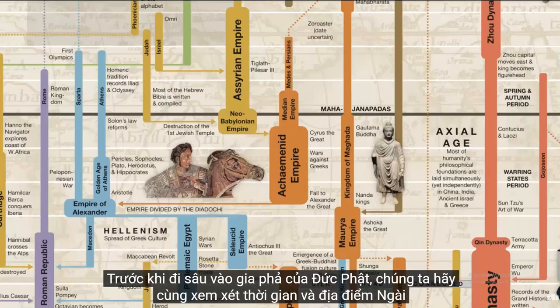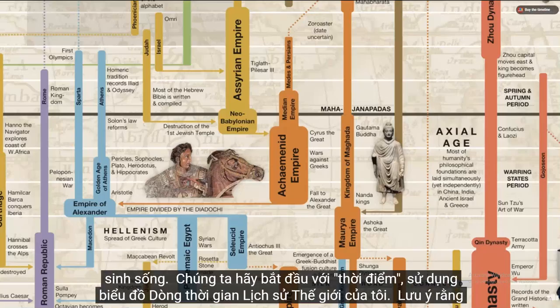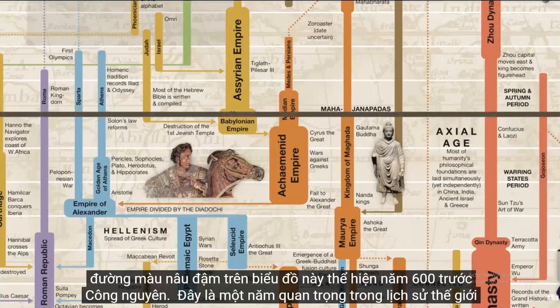Before we dive into his family tree, let's first take a look at when and where the Buddha lived. Let's start with when, using my timeline of World History chart. Note that the thick brown line on this chart is 600 BCE.